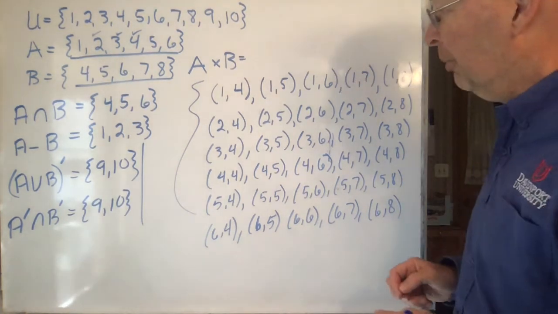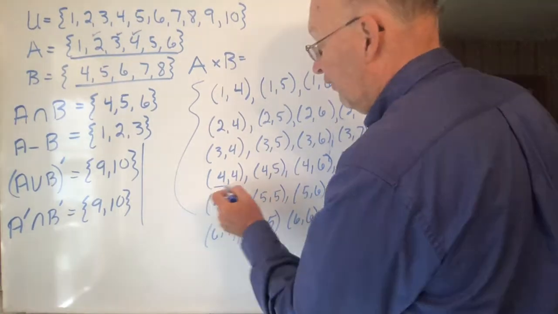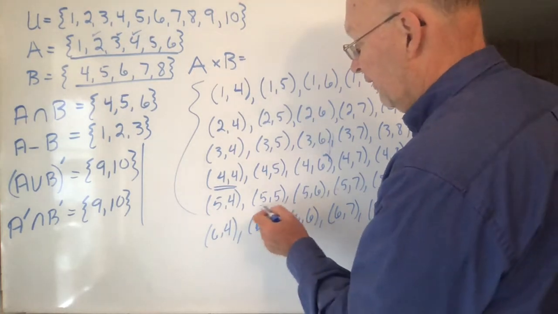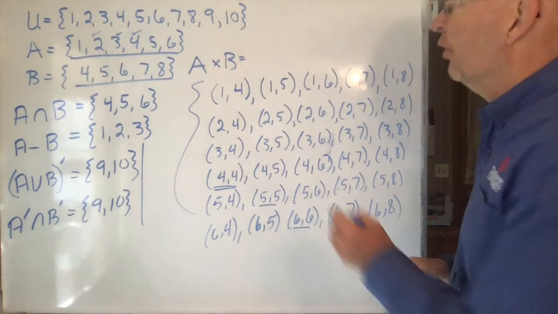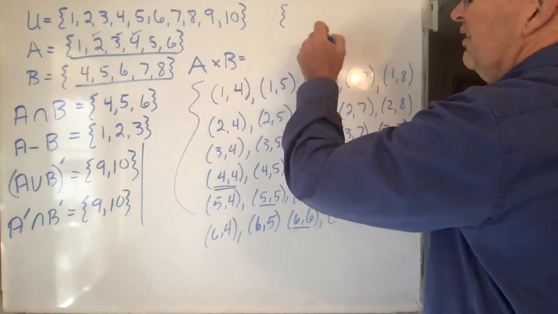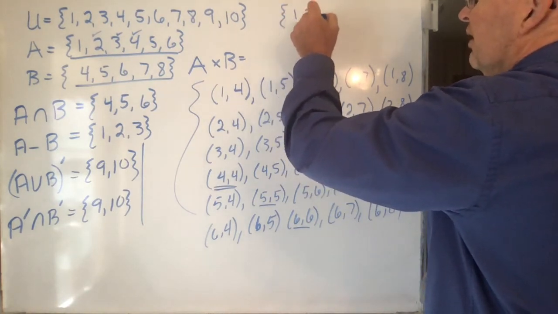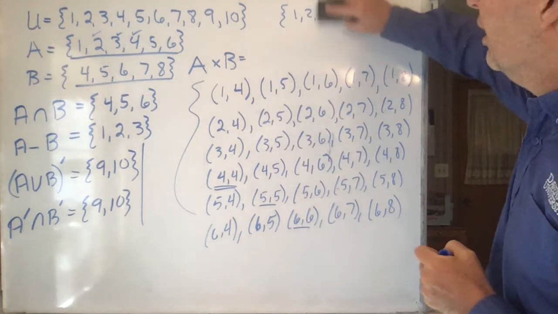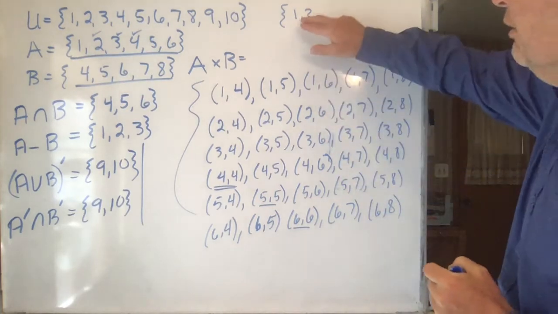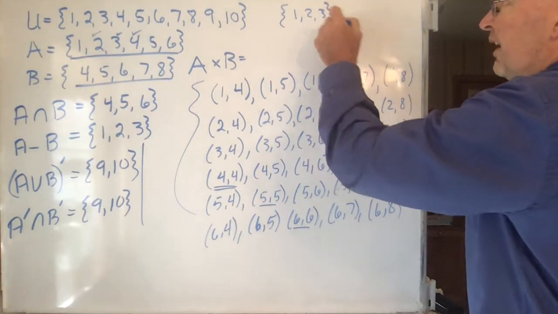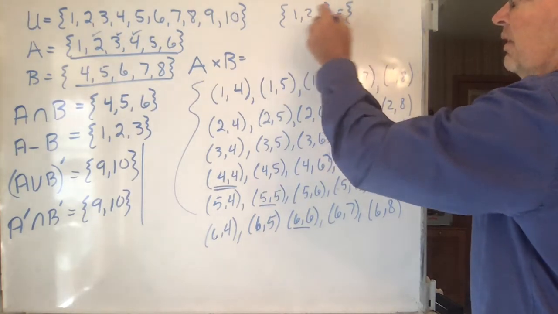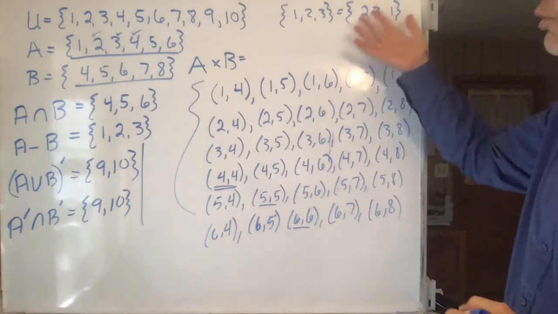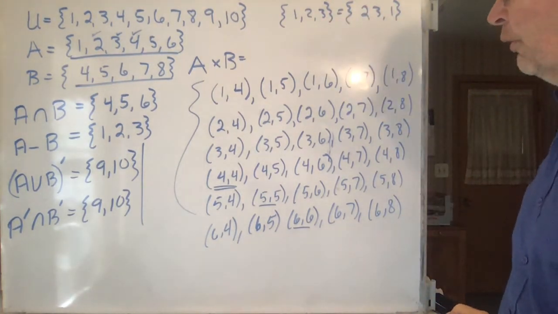Now, I did them all because I want to make something clear to you. Notice that 4, 4 is one member of our Cartesian product. 5, 5 is one. 6, 6 is one. So when you just list elements in a set, you would never list a number twice. You would never put 2 in there twice. You just put it in once. But here the order didn't matter. When you just have the elements of a set, this set here is the same as 2, 3, 1. All you're doing is collecting the elements, and it doesn't matter what order they are.